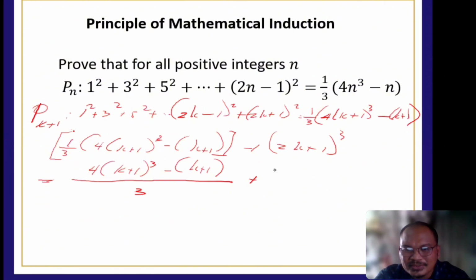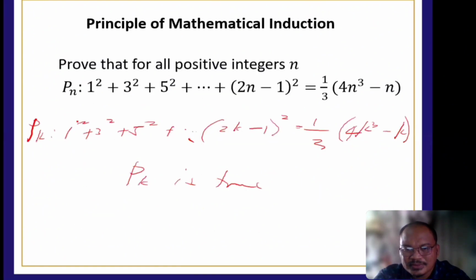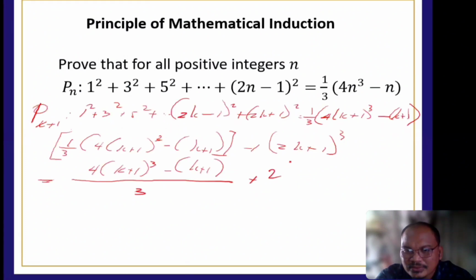So, plus 2k plus 1 squared. So equals, ano yung kwan natin? K plus 1 cube. So 4 times cube of the first term, tama?